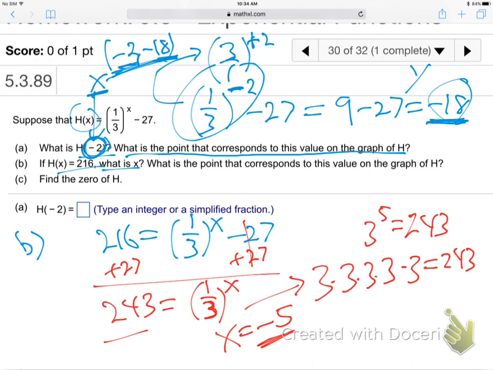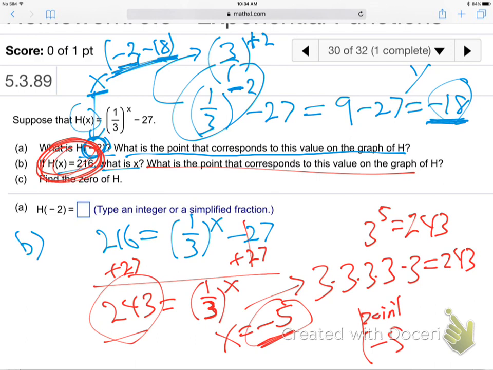Is that good? They're really pushing this negative power flip thing. Comfortable with that? So then what's the point? Well, it's x negative 5, and the answer, oh no, sorry, the answer is the original h of x. Remember, this is your y. The function value is the y value. So the point is negative 5, 216. That's the y value and the x value. That's the point on the graph, right? Remember the x and the y, the h of x, that go together are a point on the graph.